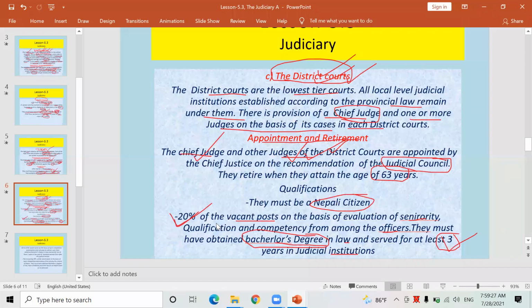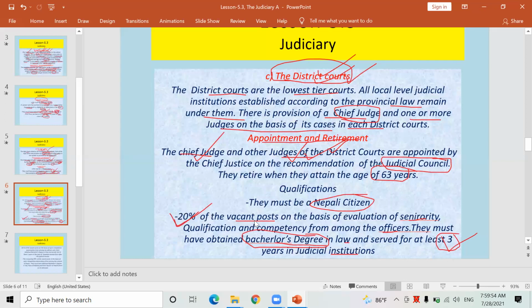Okay, yeah, I got confused. 20% of the vacant posts on the basis of the evaluation of seniority, qualification and competency from among the officers. What does it mean? Vacant posts on the basis of evaluation. It means every year, okay, if I am not wrong, every year के हुन्छ भने 20% पोस्ट चाहिँ खाली हुन्छ हैन.